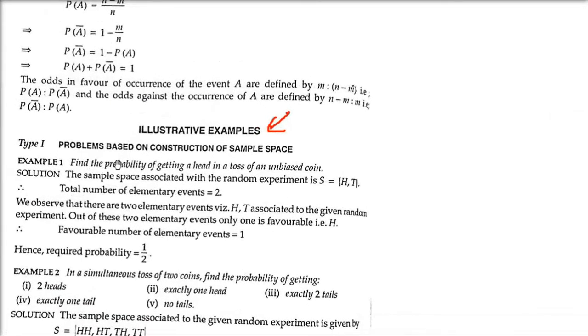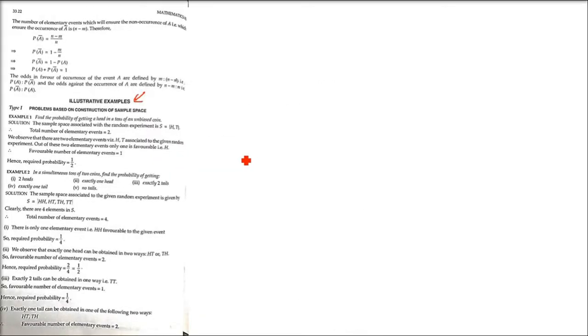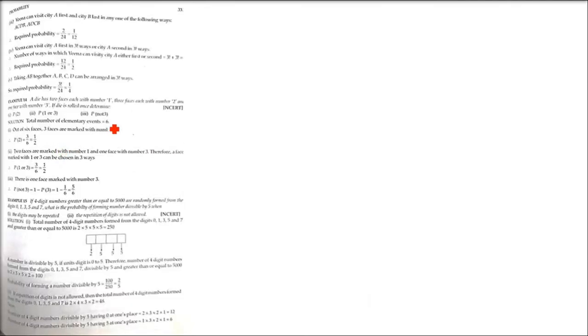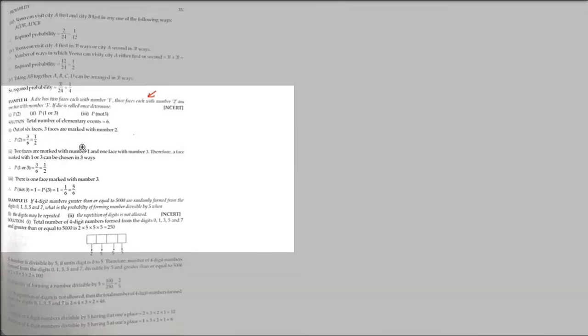Now, in all these, we have different types of examples. In NCERT, there are certain questions, and in RD Sharma also there are certain questions. So we will try to take some questions. What kind of questions can it be? For example, problems based on construction of sample space. So different types of questions we are going to take. You have to take the book and see some of the questions we are going to take. When we solve the problems of the exercise, then we become aware of how to solve them.